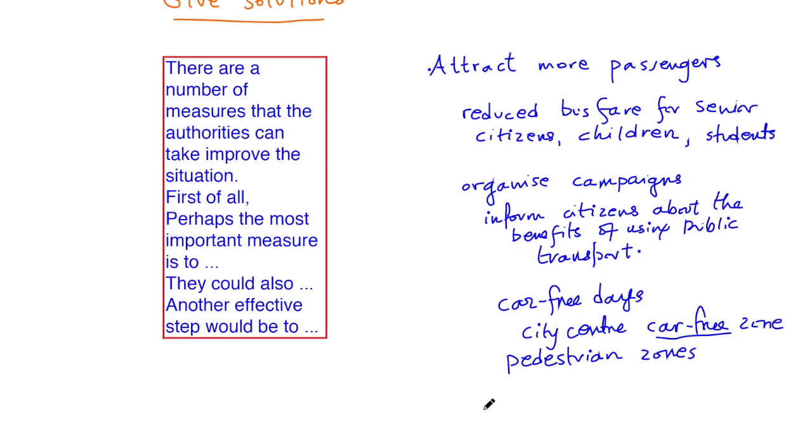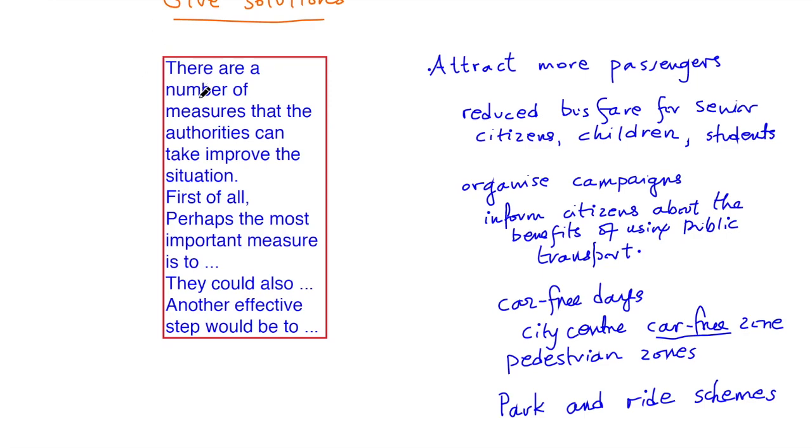Or they could have huge car parks on the outskirts of the city, where the citizens leave their cars and then take a bus to the center. These are called park and ride schemes. But before we even get to that, even if you mention all these solutions, if you make all these suggestions about what the authorities can do, that's enough. Because again, you can organize these things.